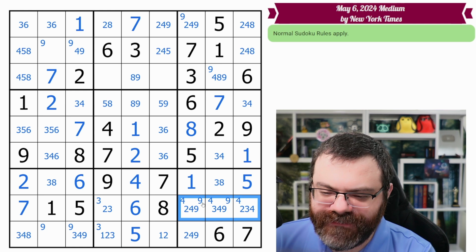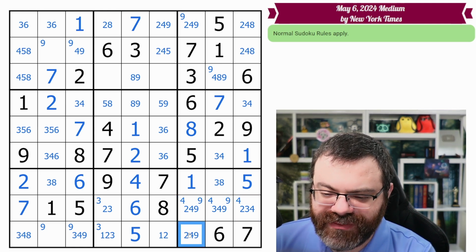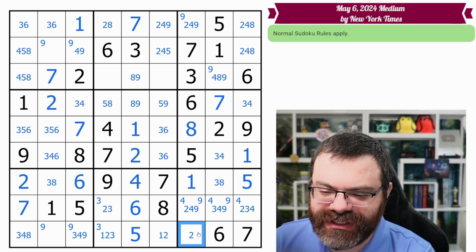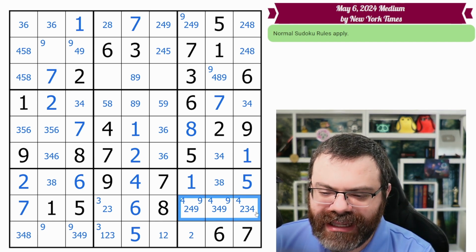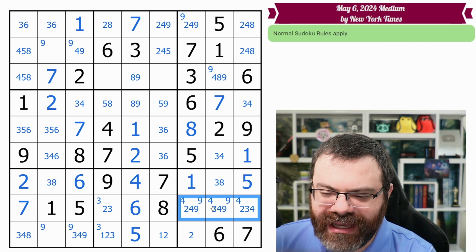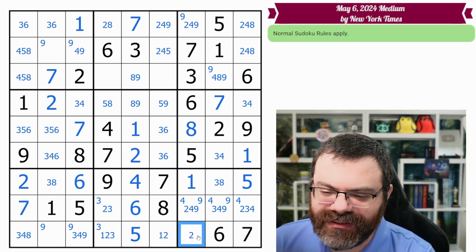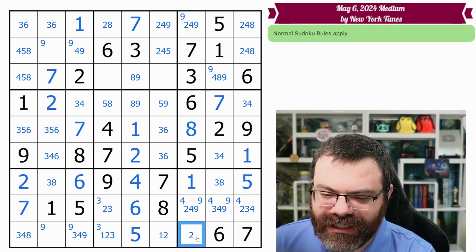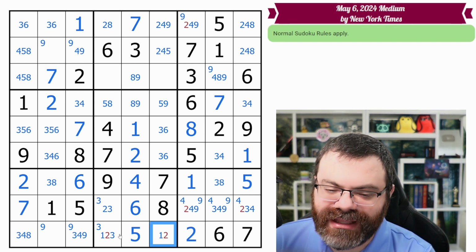But remember, we have the 4 and the 9 corner marked up here. And if they're corner marked here, these can't be 4, 9. We need to make sure when we center mark that we respect the corner marks in the rest of the box. Remember where these came from? It came from the row. The 4 and the 9 in the row were restricted to here. So we claimed the box. So this can only be a 2. So we place the 2 there, and that resolves this triple.